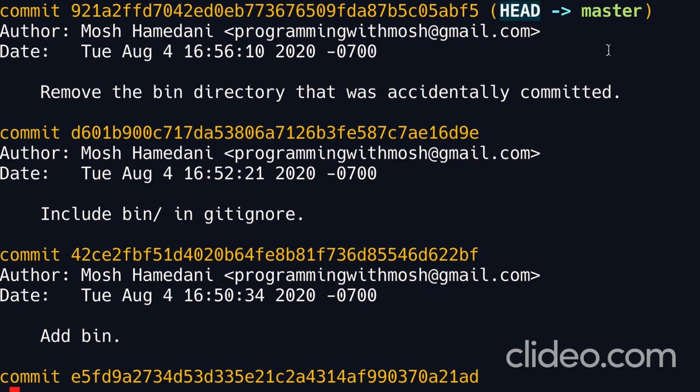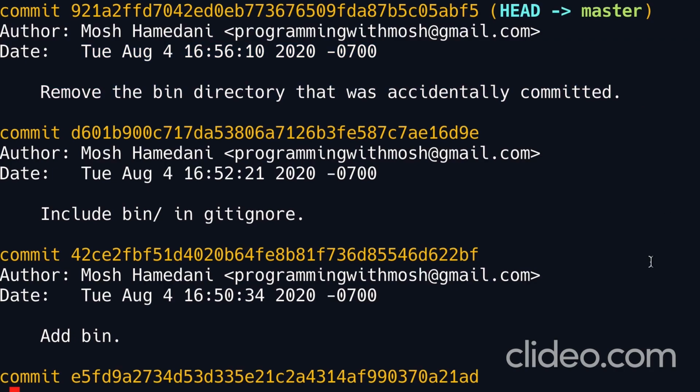Now, HEAD is a reference to the current branch. So this is how Git knows what branch we're currently working on. Again, we're going to talk about this a lot in the future. For each commit, you can see the name of the author, as well as their email, the date and time the commit was created, as well as the one-line description.